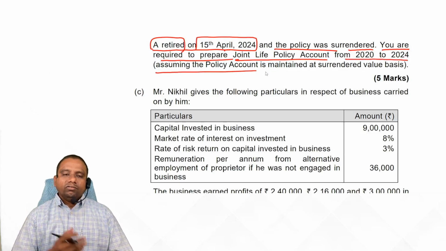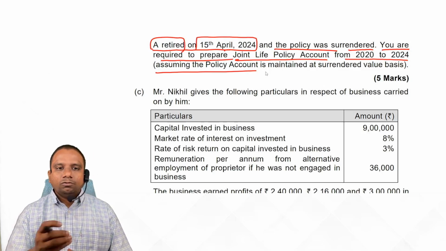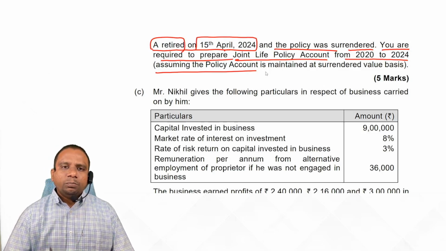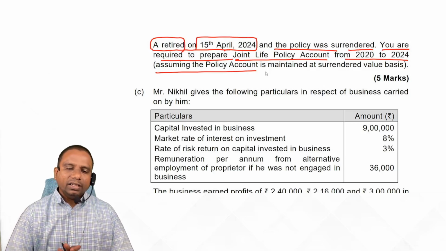See, we have three methods of treating the premium paid on life insurance policies of partners, whether it is a joint life policy or a separate life policy. First one, the premium paid is treated as expenditure and that expenditure is transferred to the P&L account.